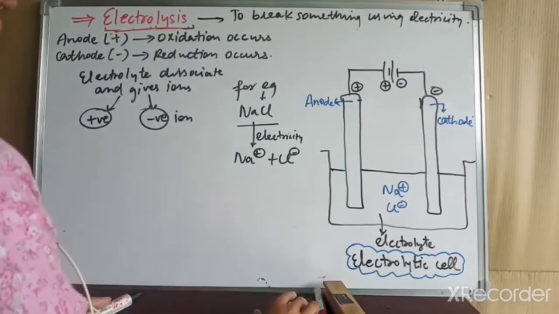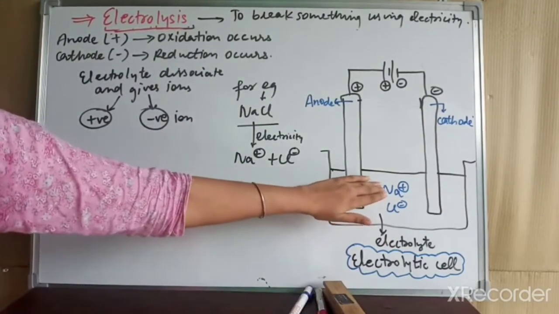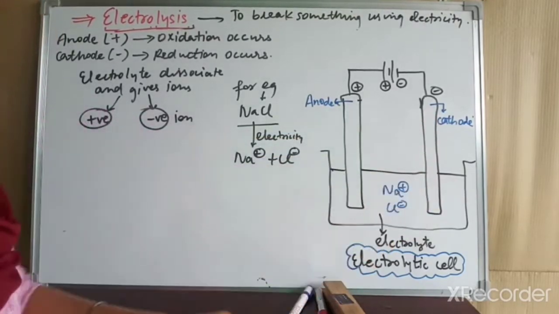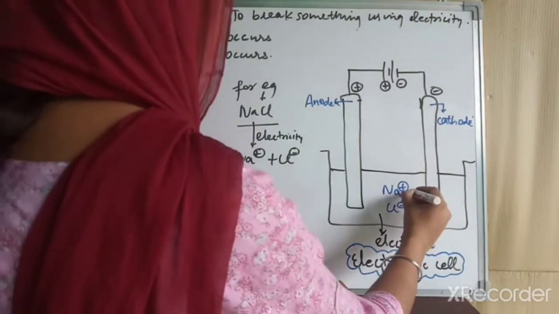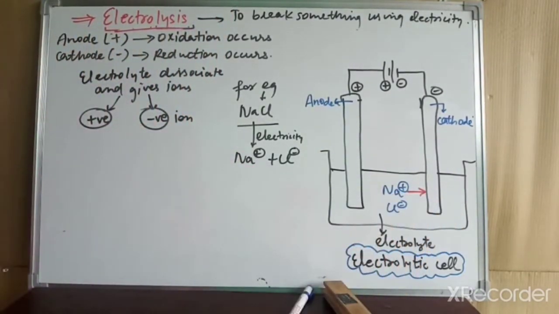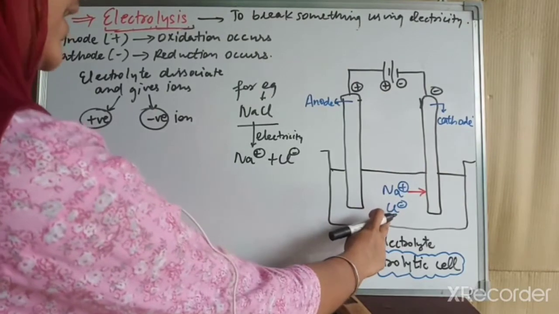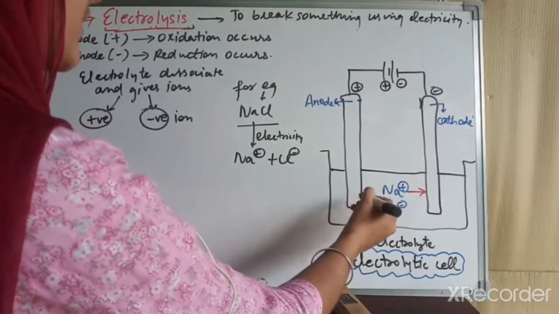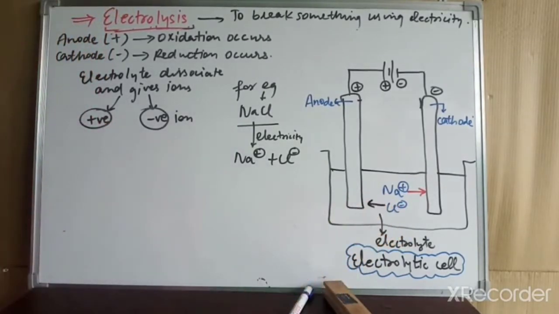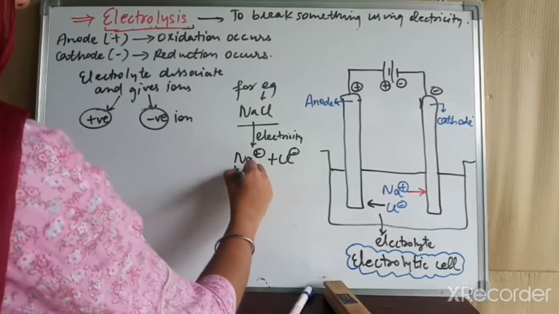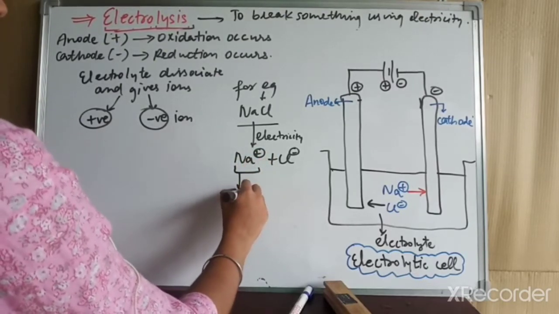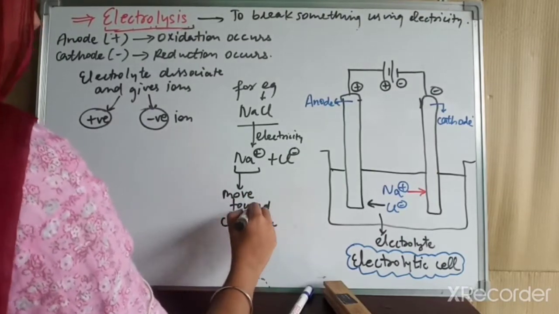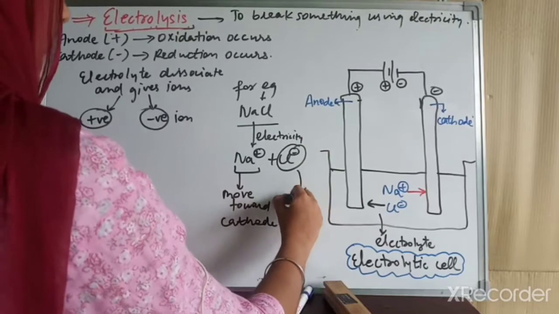Now what happens: Na is having a positive charge, so it will be attracted by the negatively charged electrode, that is the cathode. So the positively charged Na ion will move toward the cathode, and the Cl ion, which has a negative charge, will be attracted by the oppositely charged electrode, that is the positively charged anode. So it will move toward the anode. So Na positive will move toward the cathode, and Cl negative will move toward the anode.